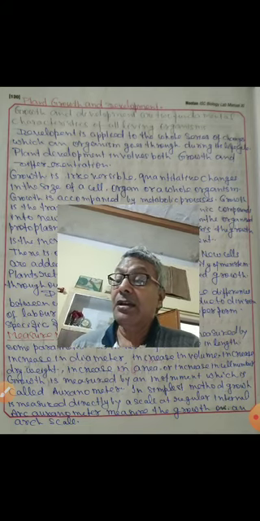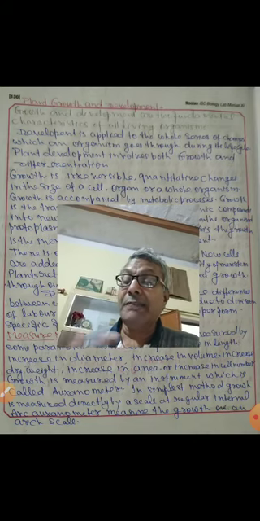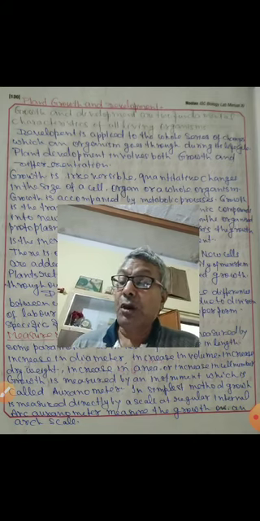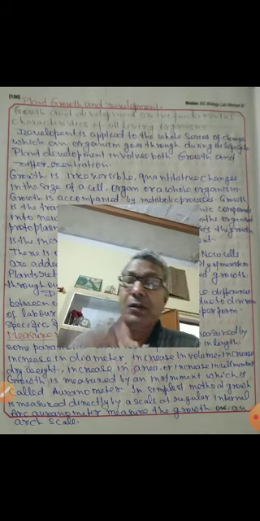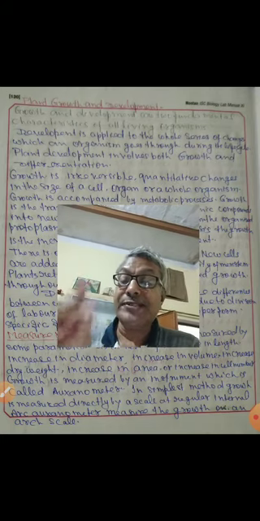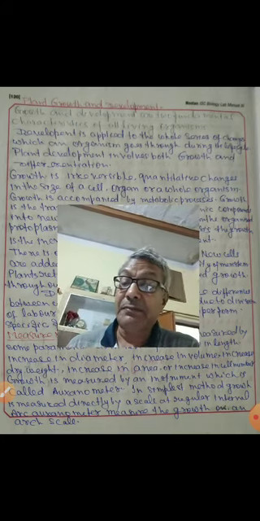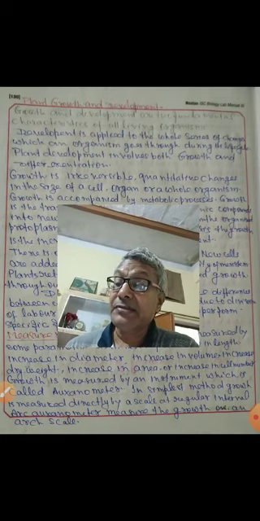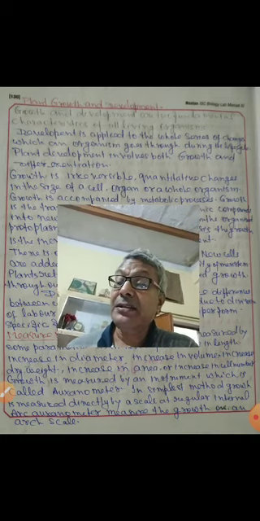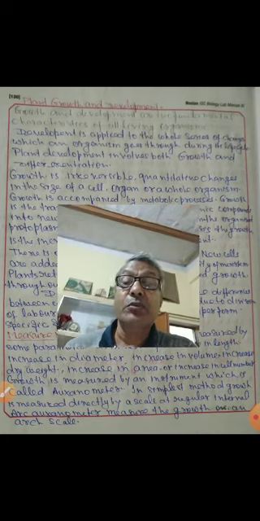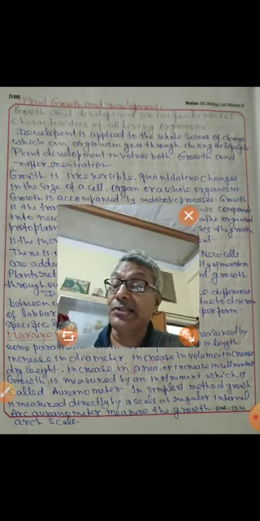Second is using a horizontal microscope. The horizontal microscope we fix to a certain point, and after some interval, again we fix to the same point, then we see that height has increased.